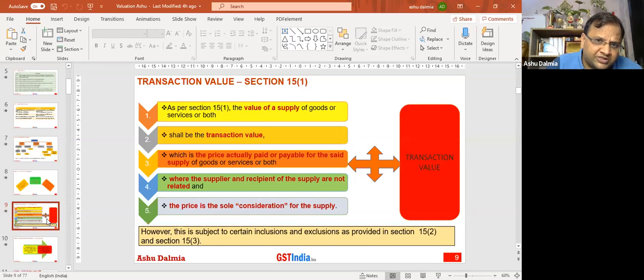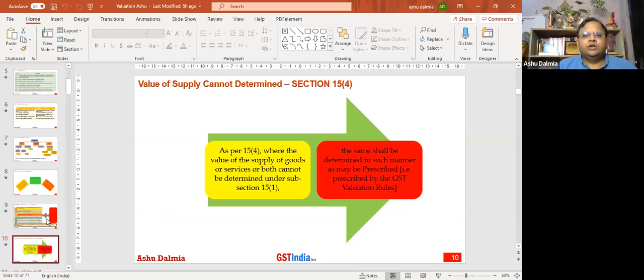That we have to keep in mind whenever we are doing the valuation. Either we are doing the valuation as per section 15(1), 2, 3, or as per section 15(4), or under section 15(5). That thing we have to keep in mind. Section 15(4), what does it say? Where the value of the goods or services cannot be determined under section 15(1). When the price is not the sole consideration, or the persons are related persons, then the value cannot be determined under section 15(1). Then it will be determined in the manner prescribed.